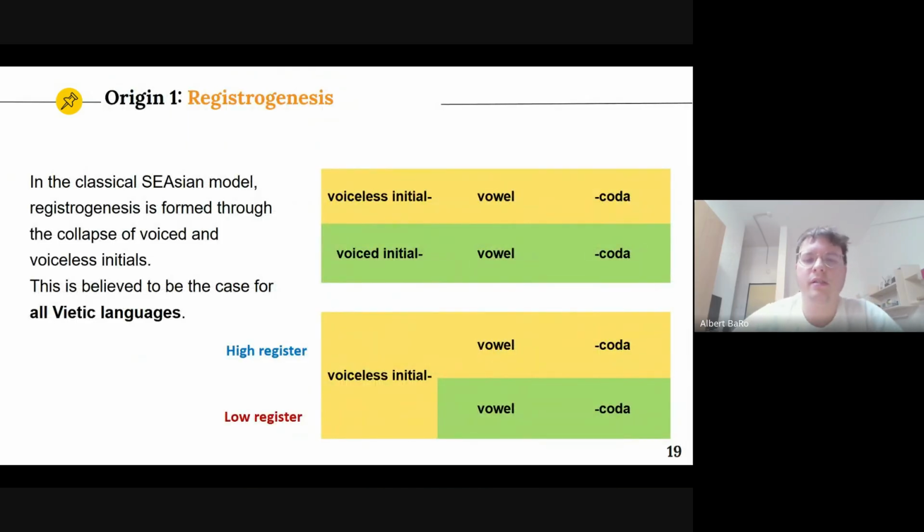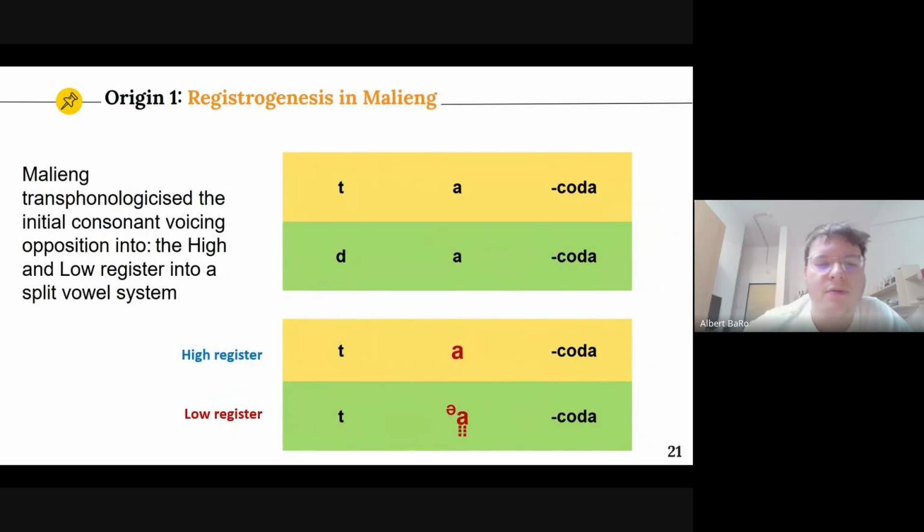So this is our hypothesis. This is the registrogenesis model in Southeast Asia. In the top table you can see a language with a voicing opposition for the initial consonants, and in the second stage, the table below, you can see that the voicing contrast has collapsed, and in compensation, the high register and the low register have emerged. So what has happened with Malieng, if we exemplify this with consonants t and d, is that we have the same consonant, and we have the high and low register.